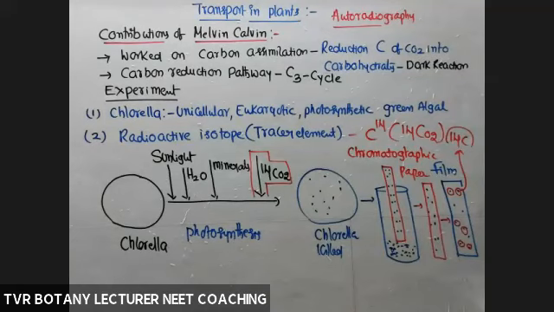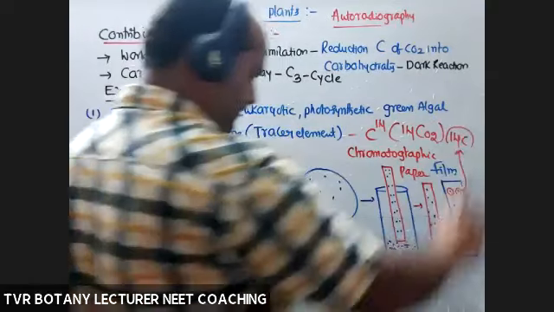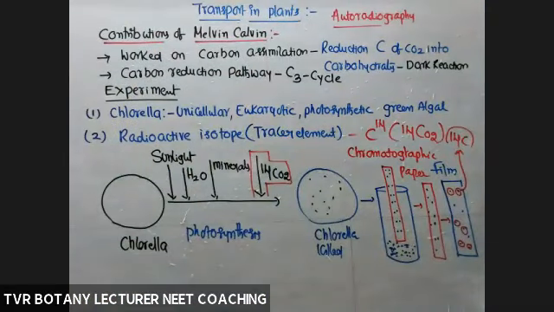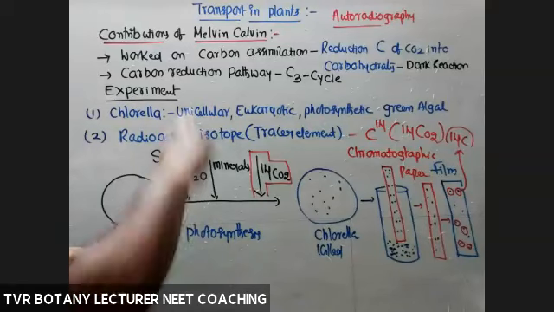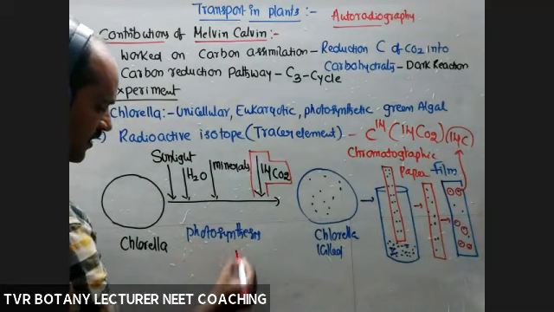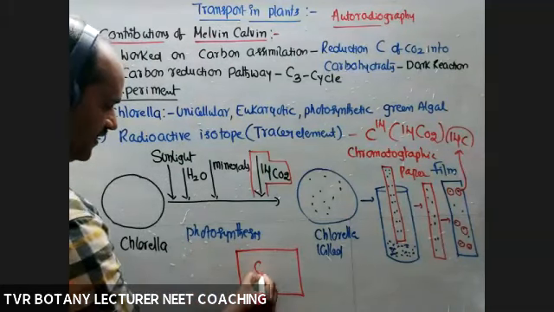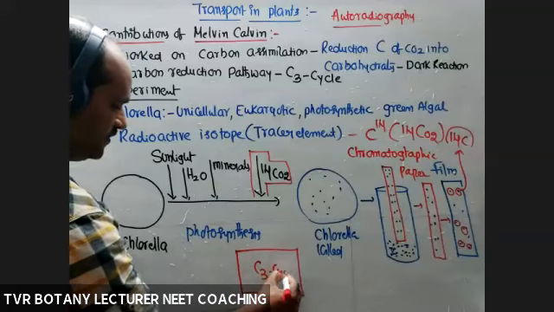In all these compounds, they traced the presence of 14C. So with the help of all these compounds, they prepared a flow chart. What is that flow chart? A cycle. That cycle is the C3 cycle.